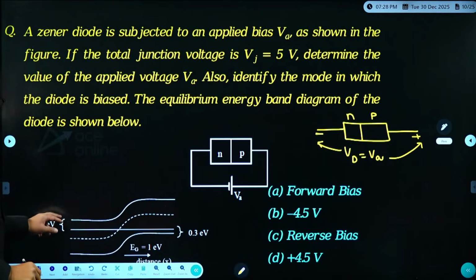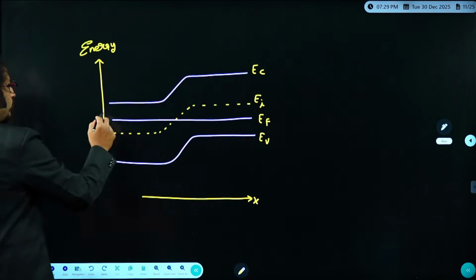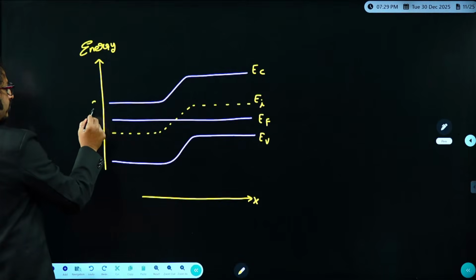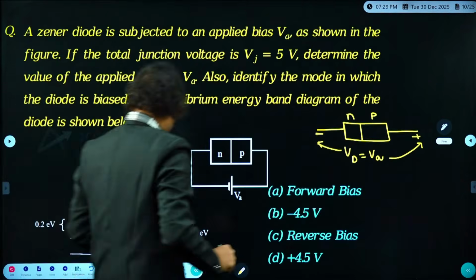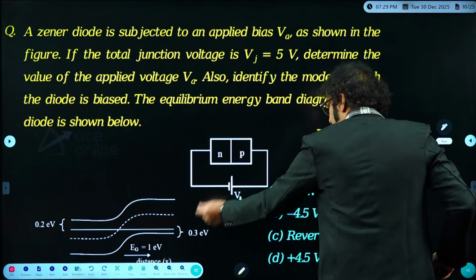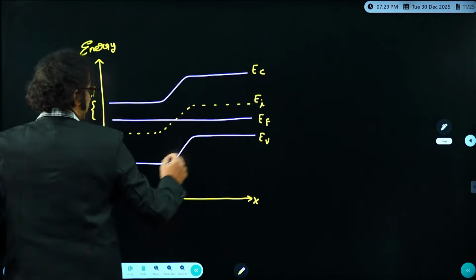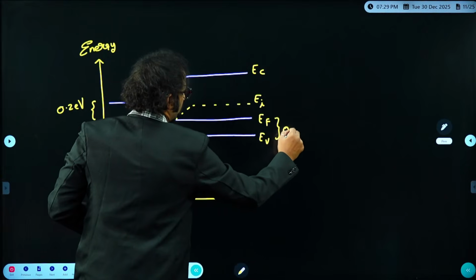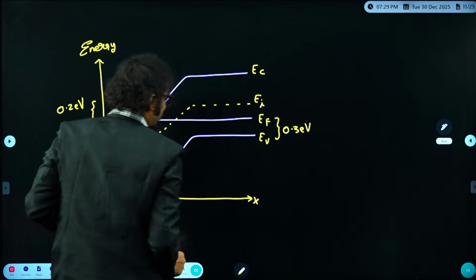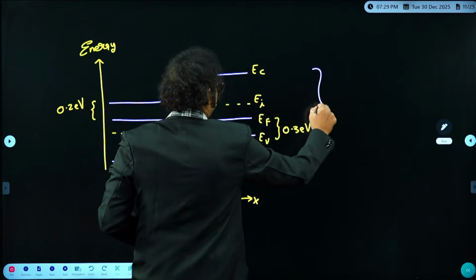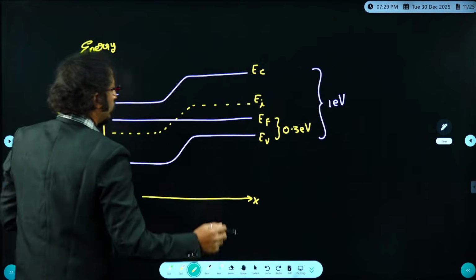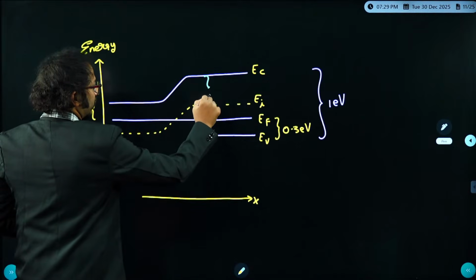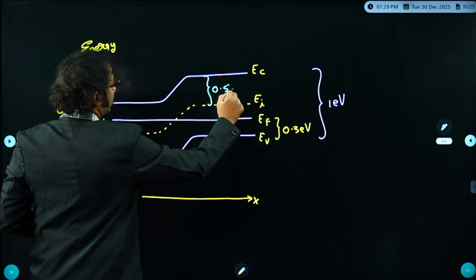Now what exactly examiner has given? This difference is 0.2 electron volt, and this difference is 0.3 electron volt. That means this difference is 0.3 electron volt, and this energy gap examiner has given as 1 electron volt. Now respond, my dear boys and girls, if that is 1 electron volt, then this will be 0.5 electron volt.